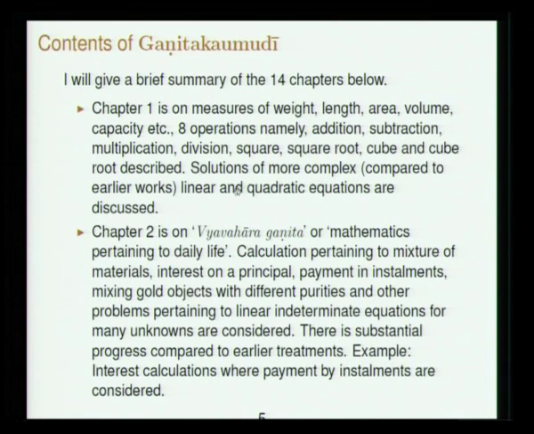They are described, and solutions of more complex linear and quadratic equations are discussed here, because simpler things had already been discussed in earlier works, and so he is thinking to generalize them more and make them a little more complex. And chapter 2 is on Vyavahara Ganita, or mathematics pertaining to daily life.